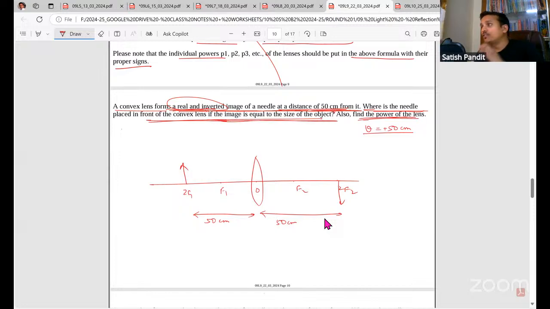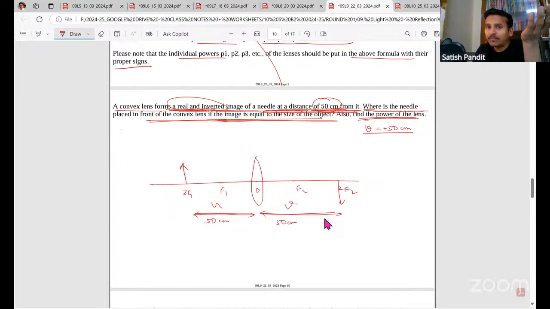See, we know the only case where we get the image size same as the object size is when you keep the object at 2F1, right? Then only you'll get the image at 2F2. Now they've given the image distance here. The image is found at a distance of 50, so the object will also be at a distance of 50 from the lens. This is object distance, this is image distance. This is positive, this is negative.